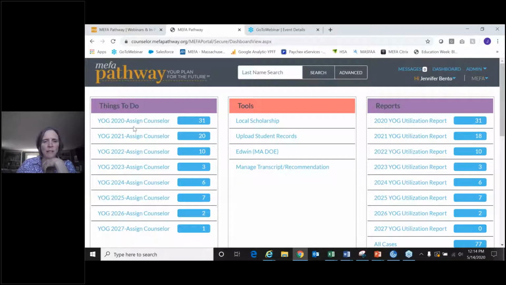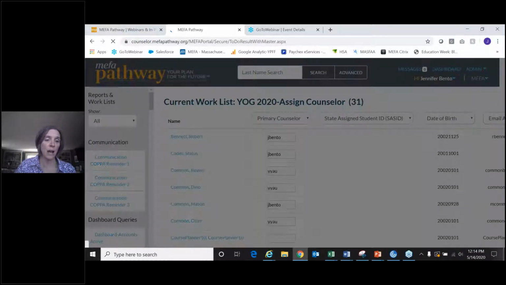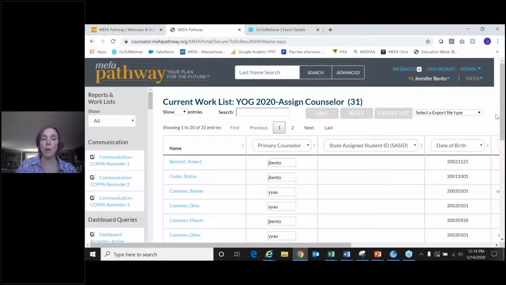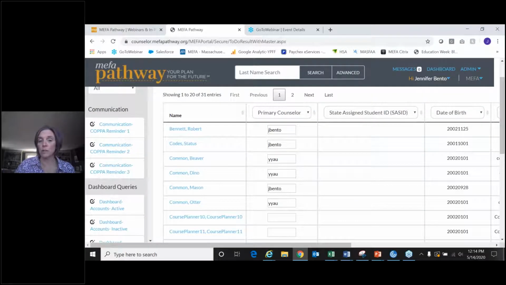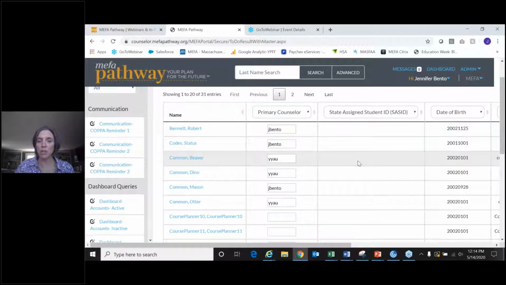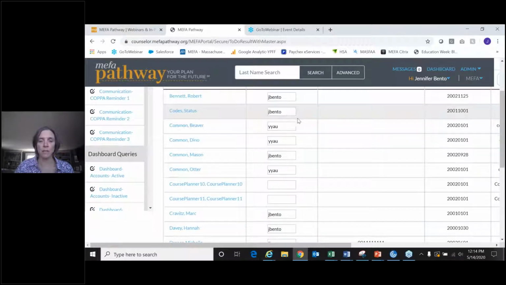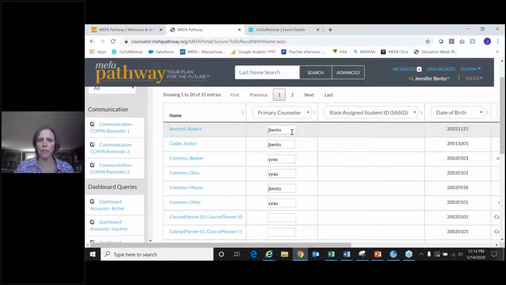You can also assign counselors on the buy and upload feature. So if you're a larger school, obviously you're not going to use this manual process to assign counselors. But if you're a smaller school, you may consider doing this manually. But either way, you can update your counselor assignment right from this page.